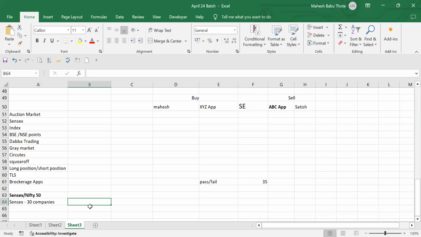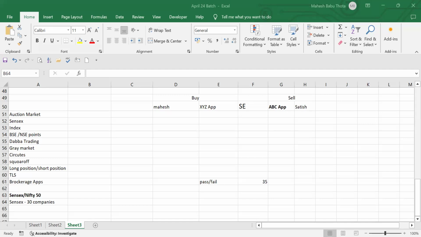How many companies will they consider? 30 companies. How will they represent these 30 companies? Normally, the largest and most financially sound companies. Again, from different categories, not only from the banking sector, not from the FMCG, not from the health industry. The 30 companies may include different industries. It will be a combination of different categories of industry and different stocks. It can be mid cap, small cap, large cap based on the market capitalization. They will take these 30 companies.